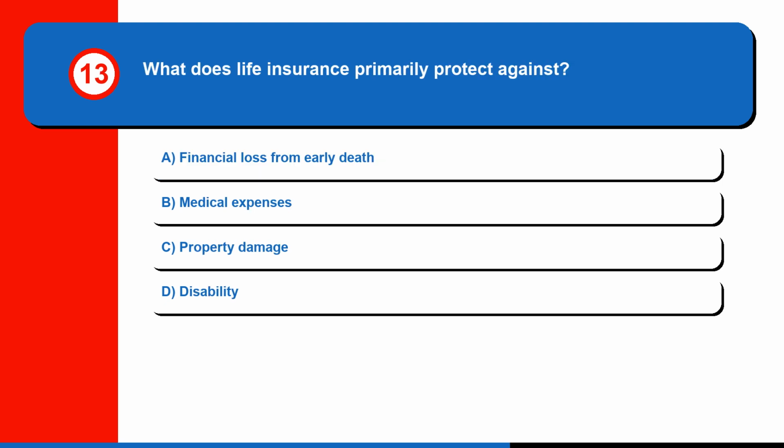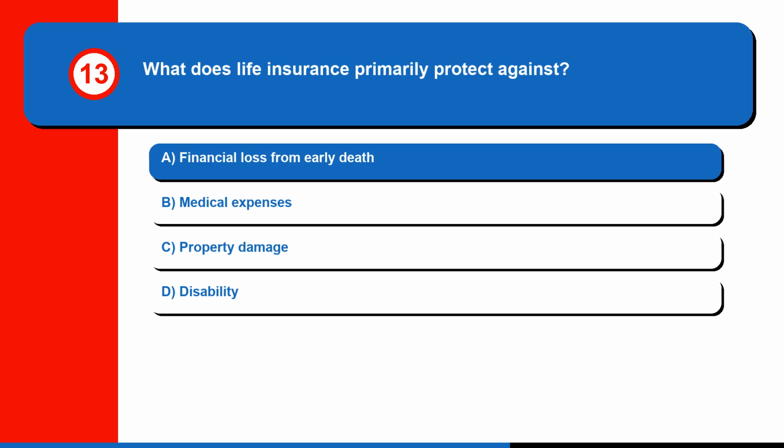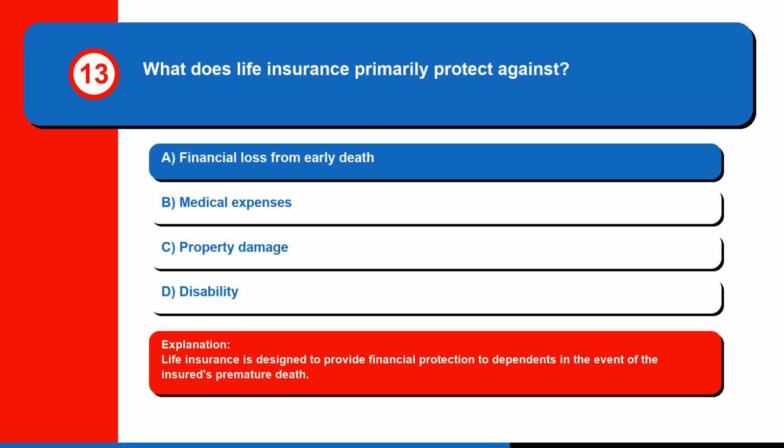Question 13. What does life insurance primarily protect against? A. Financial loss from early death. B. Medical expenses. C. Property damage. Or D. Disability. The correct answer is A. Financial loss from early death. Life insurance is designed to provide financial protection to dependents in the event of the insured's premature death.